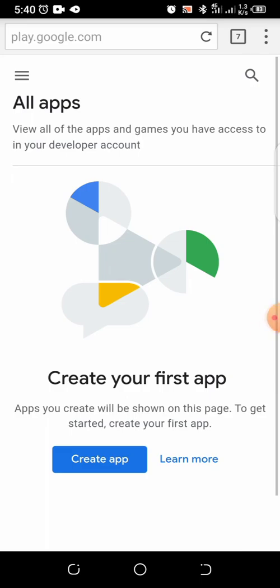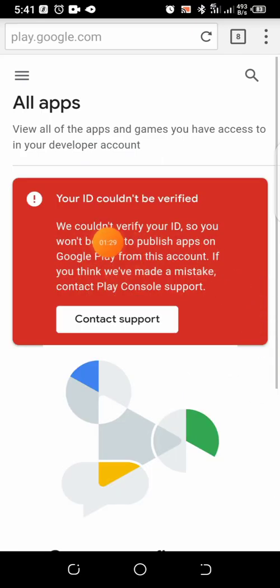In fact, this particular one I'm using right now is the one that was approved for one of my students. The reason is because the video that I made was not approved, and the money is gone. $25 is gone. Yes. Let me just show us. You see, look at it here. They said your ID couldn't be verified. We couldn't verify your ID, so you won't be able to publish apps on Google Play Store from this account. If you think we've made a mistake, contact Play Store.